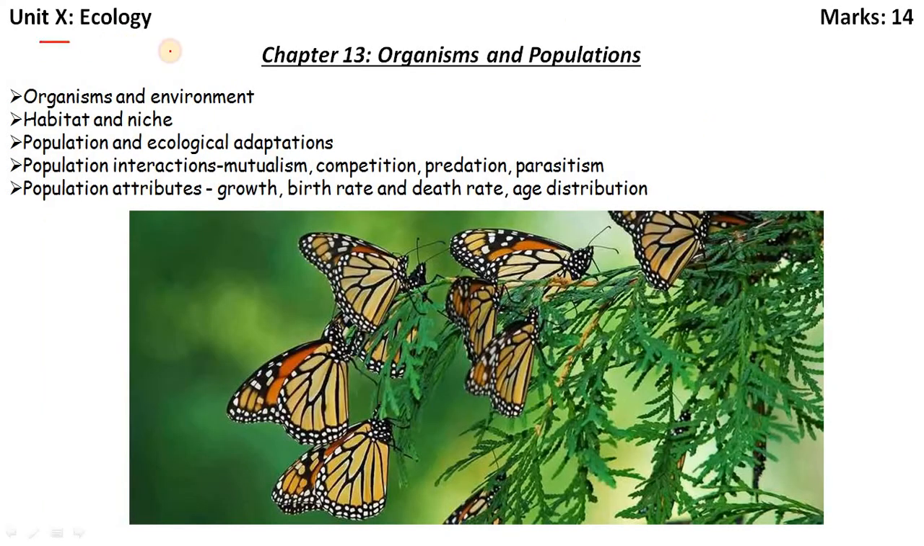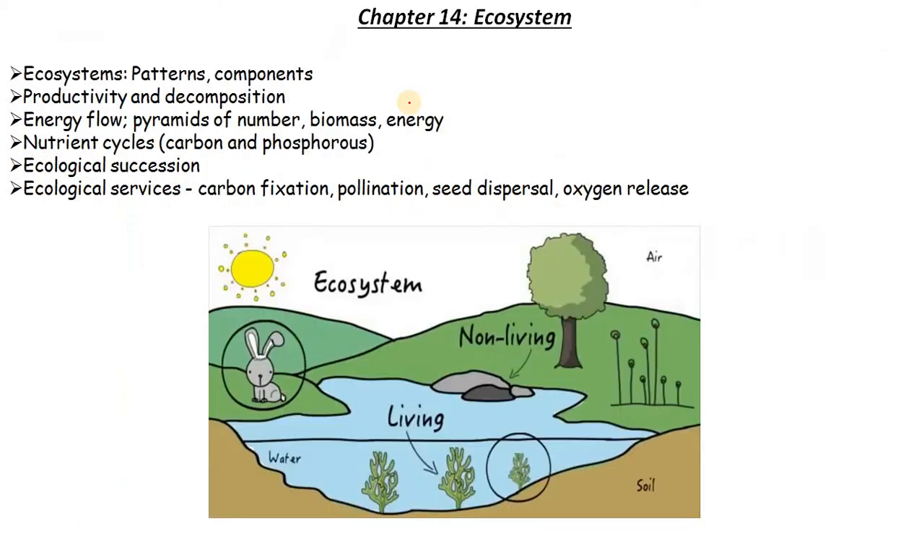Unit 10, Ecology. The marks is 14. Chapter 13, Organisms and Populations: organisms and environment, habitat and needs, population and ecological adaptations, population interaction, mutualism, competition, predation, parasitism, population attributes, growth, birth rate, death rate, age distribution.